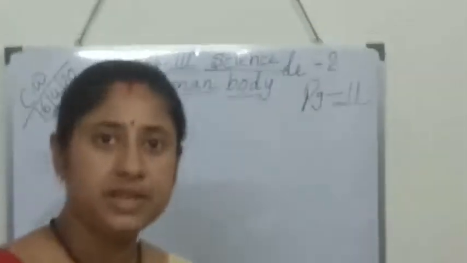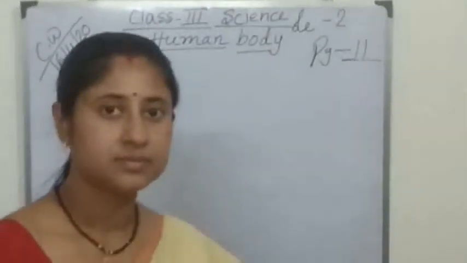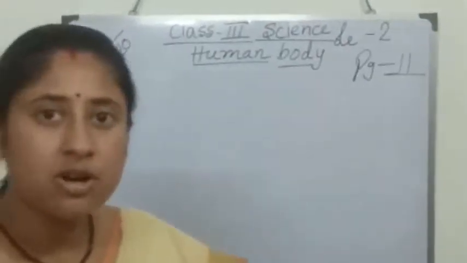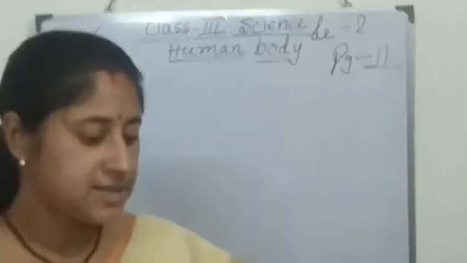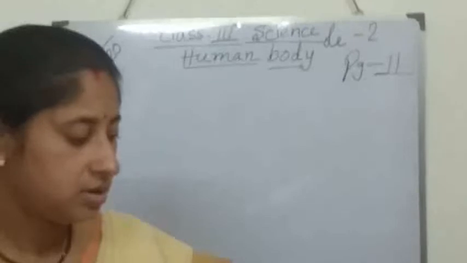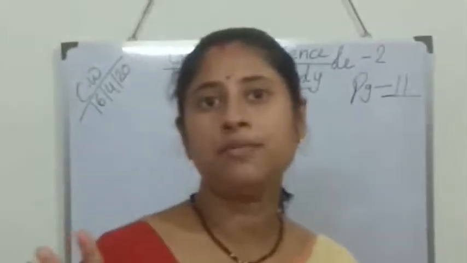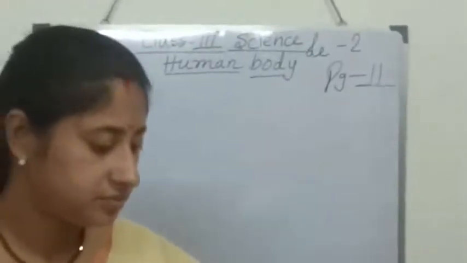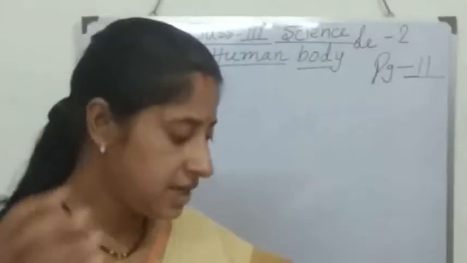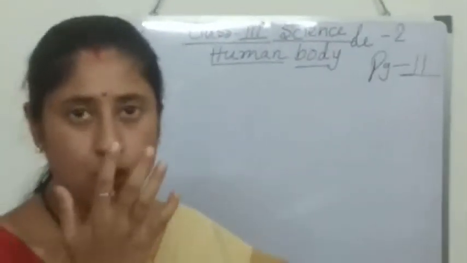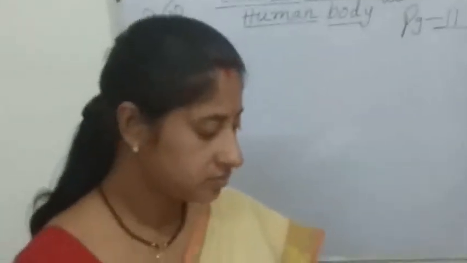Again, I will repeat. What is called an organ? Each part has a particular function to perform and is called an organ. Two types of organs, external organs and internal organs. We can see some of our organs such as eyes, ears, nose, skin, tongue.